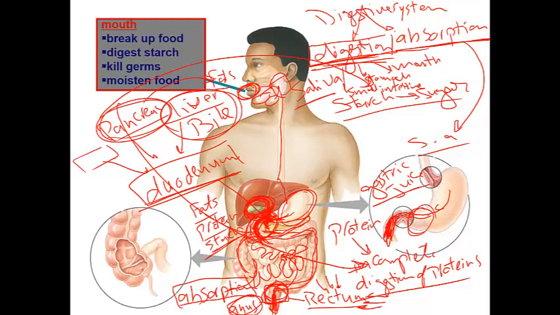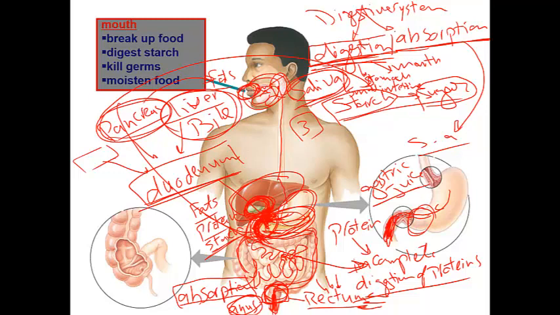We have three helpers: the salivary glands, which secrete saliva; the liver, which secretes bile; and the pancreas, which secretes pancreatic juice. Saliva digests the starch into sugar in the mouth, while the mouth itself has something sharp called teeth, which divide the food into very small particles.